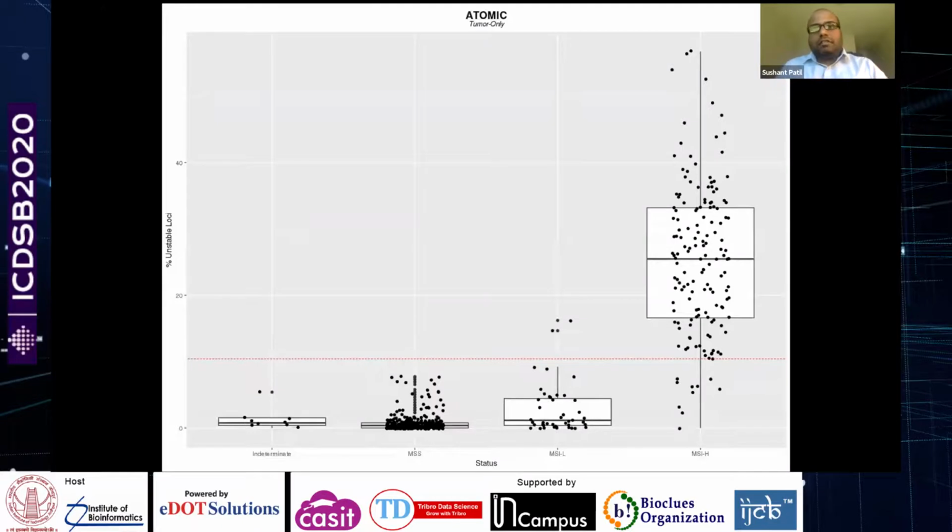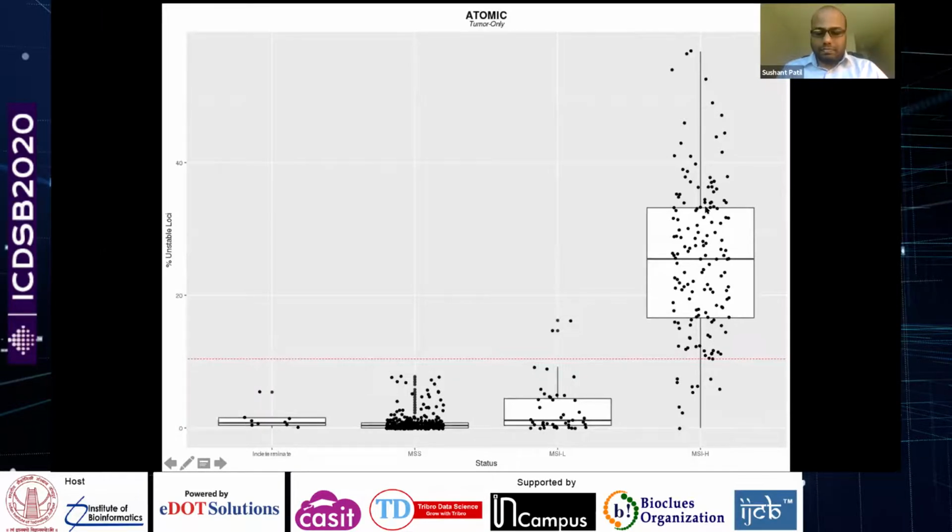This is how our results look for the same cohort, the same data set that I have shown before. As you can see, compared to MSI Census tumor only mode, this is much better, with 100% specificity and nice sensitivity.